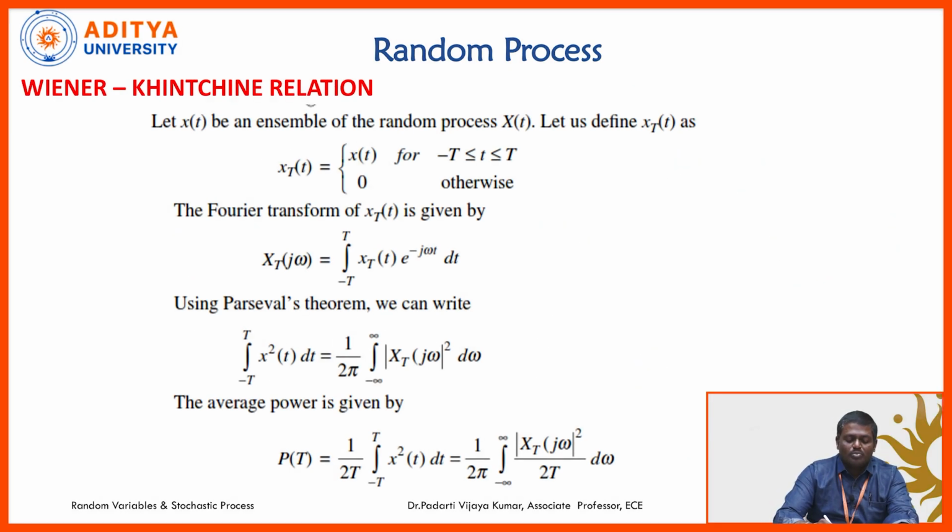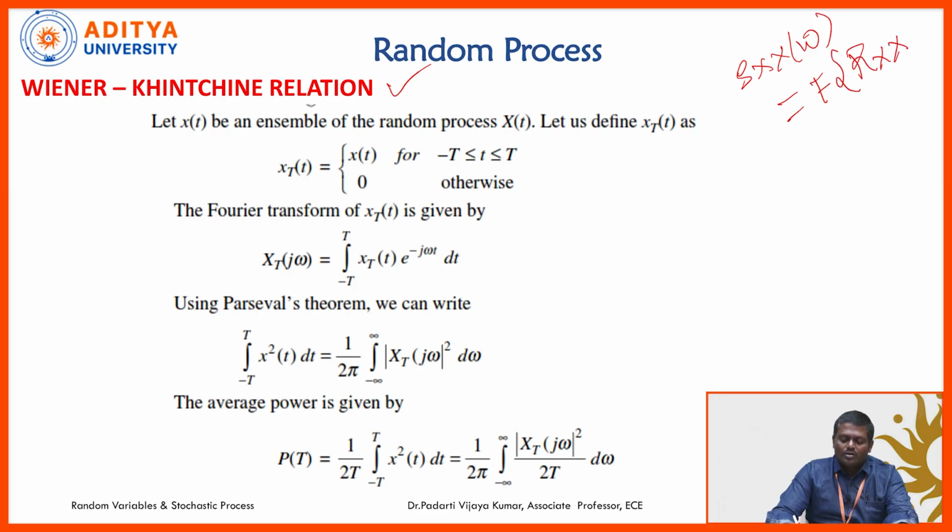Now, let us see the important relation. Every time we are using that power spectral density and autocorrelation function are Fourier transform pairs. So, let us see the derivation of the Fourier transform pair relation. Firstly, I am taking x of t, which is a random process.